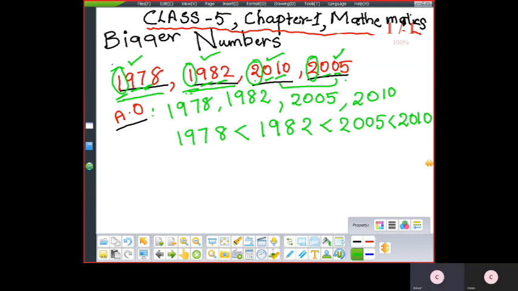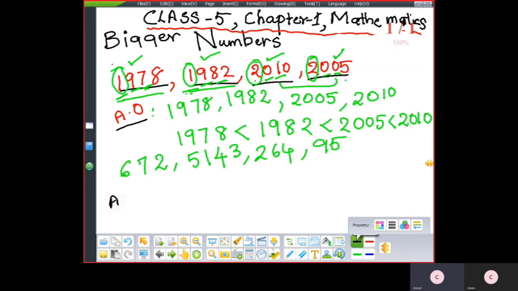So the next one, what number can we take? Let me take a mixed set of 2-digit, 3-digit and 4-digit numbers: 670, 5143, 264, then 95.